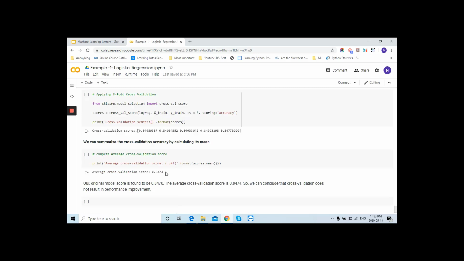Now we will check the result, and what is the result? 0.84. So that means there is not much difference, because we already got 84% and your K-fold is also showing the same result. So we can conclude that cross validation does not result in performance improvement, right? Because your accuracy here is the same as you got on the training or test data set. So this was all about your practical example of logistic regression, and now we will move ahead to the next step.